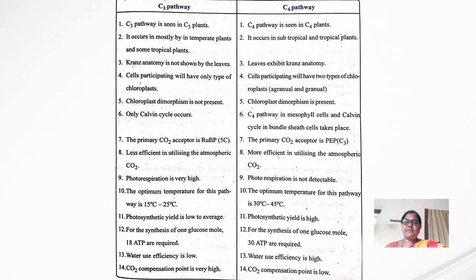In the C3 pathway, water use efficiency is very low, and in the C4 pathway, it is very high. In the C3 pathway, photosynthetic yield is low to average, and in the C4 pathway, it is very high. Photorespiration is very high in which pathway? C3 pathway. In the C4 pathway, photorespiration is not detectable, it is not present. So these are the differences between the C3 pathway and the C4 pathway.